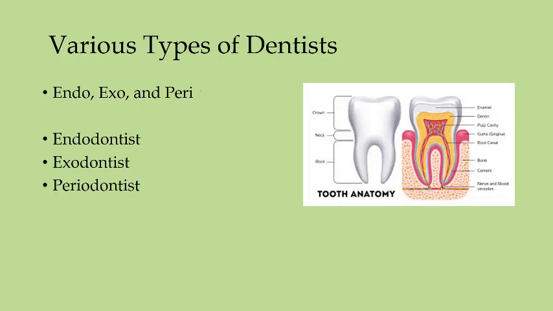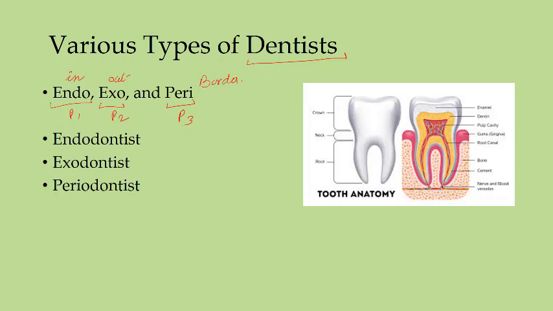Now in your book, 3 types of dentist are given there, and we get some important roots from this portion also. So first, let us talk about these roots or these prefixes. Prefix 1, prefix 2 and prefix 3. Endo, exo and peri. Okay, so endo will denote something which is inside, and exo will denote something which is outside, and peri will denote something which is on the border.